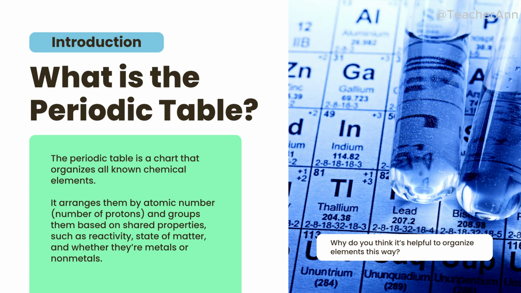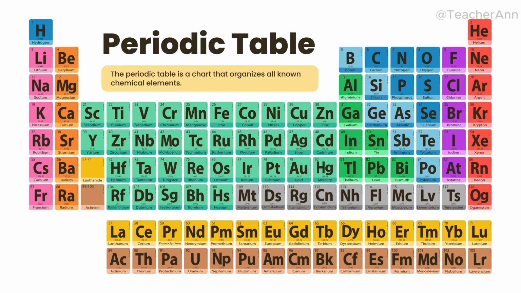Let's take a look at the full table to see what we mean. Here's the big picture. You will see the main body and the bottom, those two rows, which is the lanthanides and actinides. Hindi sila separate. Nasa period 6 and 7 sila in reality. Just moved down to save space.